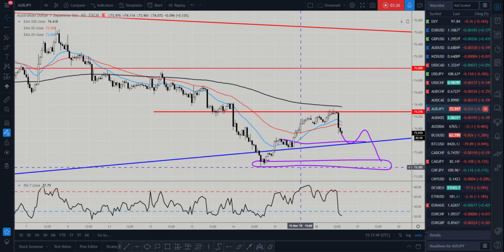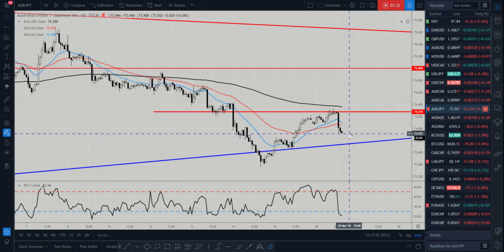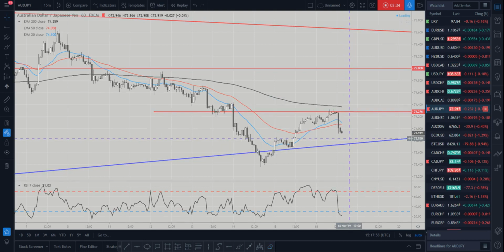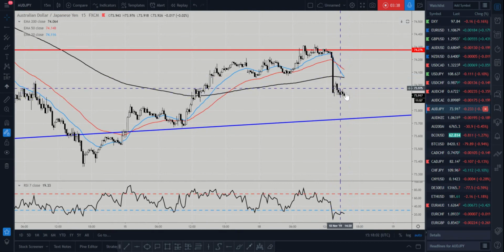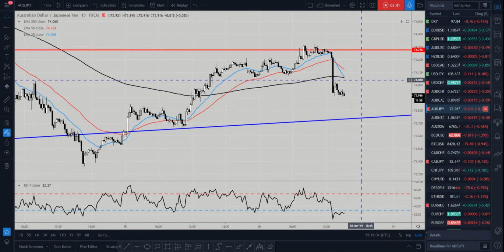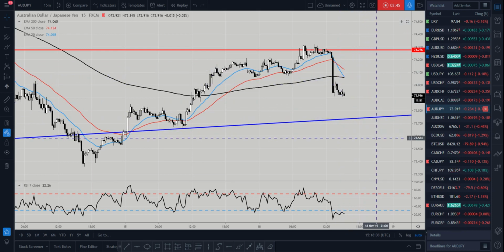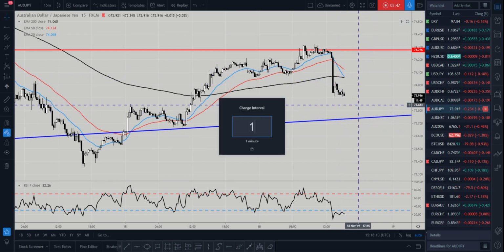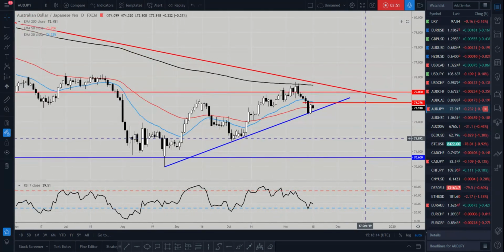Again, we can dive into some lower time frames. If I remove these lines that I've just drawn, and if you're around to trade these sorts of markets on a lower time frame, then you can eye up your 15-minute time frame, look for those pullbacks into any key areas, into those moving averages, and look for those short opportunities from there. But Aussie yen, great chart to watch this week. Keep an eye on that risk off sentiment.